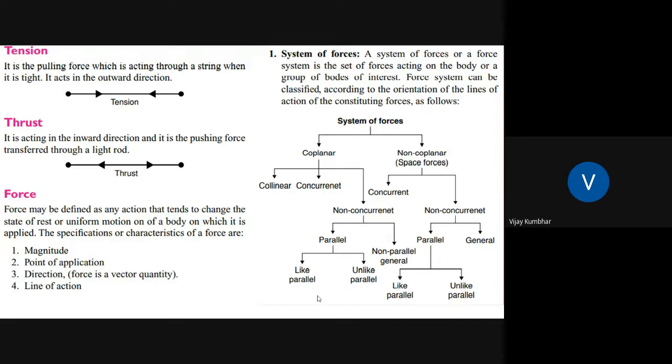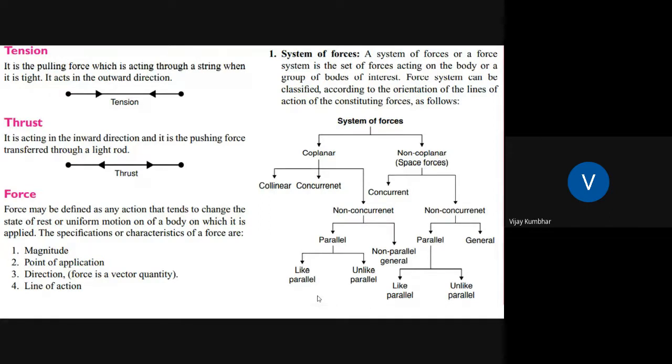Again, non-coplanar forces are divided into concurrent forces and non-concurrent forces. Again, the non-concurrent forces can be classified into parallel and general, and then parallel forces can be classified into like parallel and unlike parallel forces. This is the general classification of a system of forces,